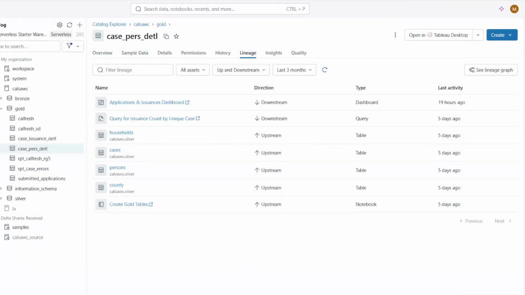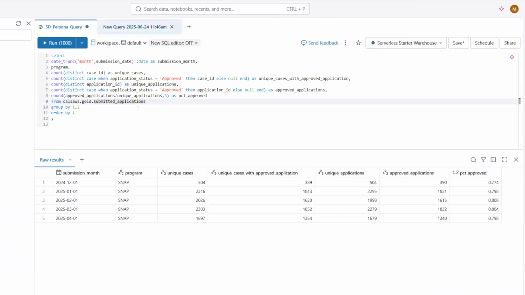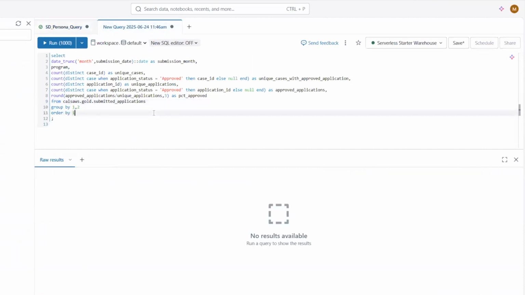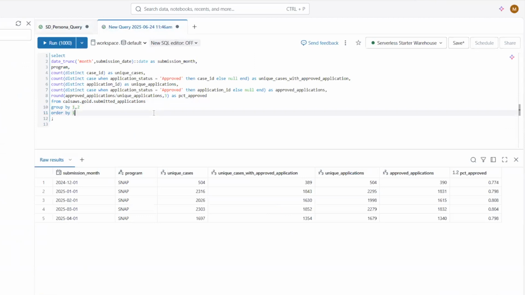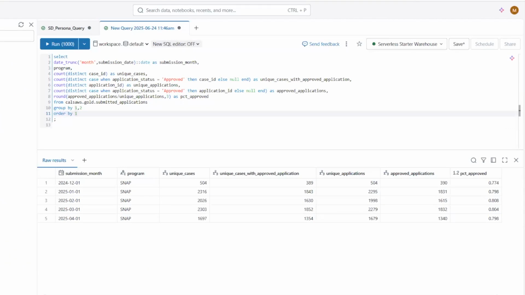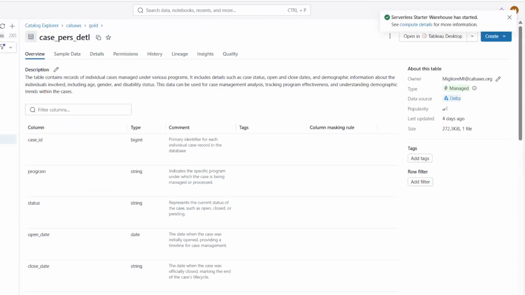Now, once an analyst is equipped with this understanding of the data, they can navigate to the query editor, where they can run queries from the dashboard and then save and maintain them for future use in multiple dashboards and reports. Now, if the analyst wanted to pull the same data into a favorite BI tool, the platform provides data sharing to easily connect their tool to the platform. This provides flexibility to the county to use tools that they may already have.